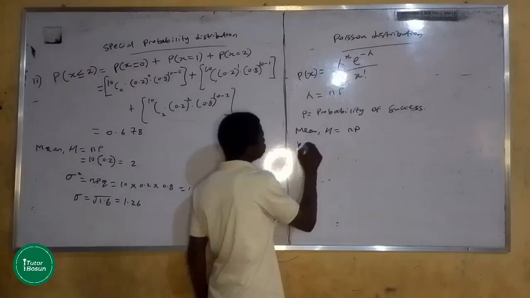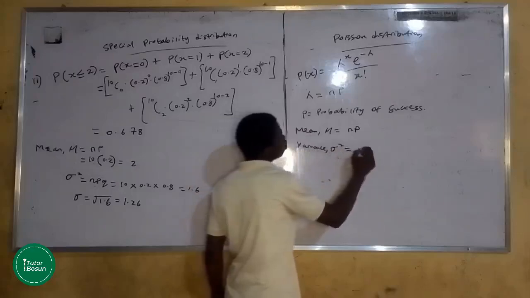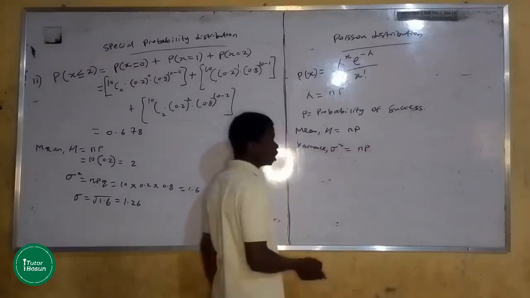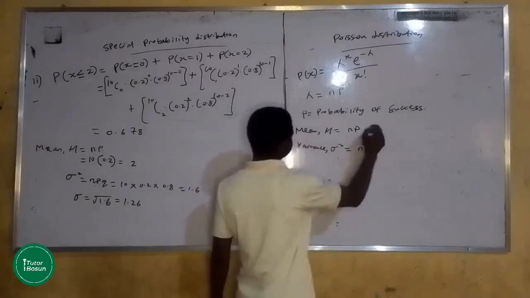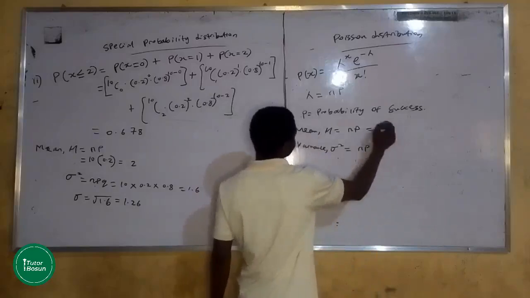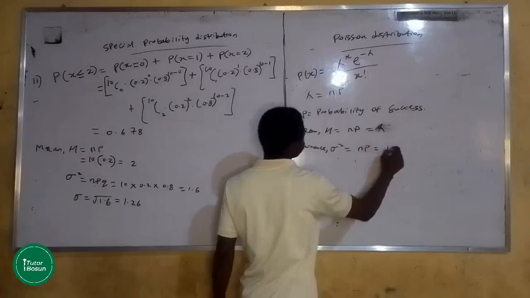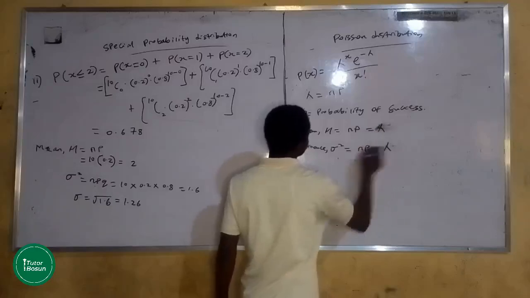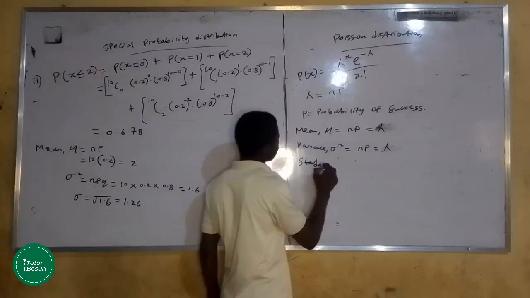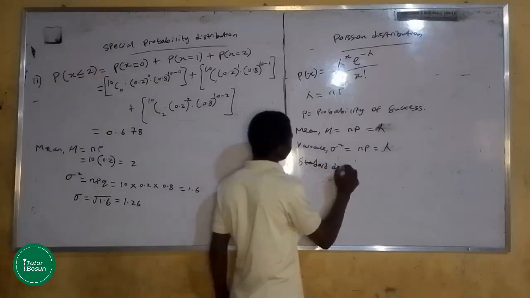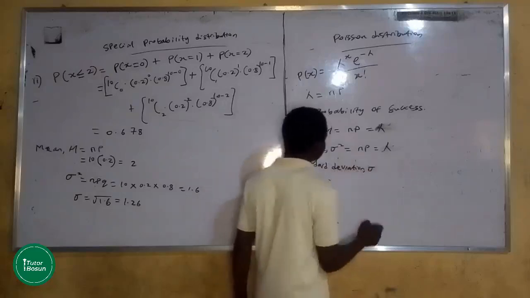Your variance sigma square is equal to NP as well. Variance is also your NP, and this is equal to lambda. So automatically the standard deviation sigma will be what?